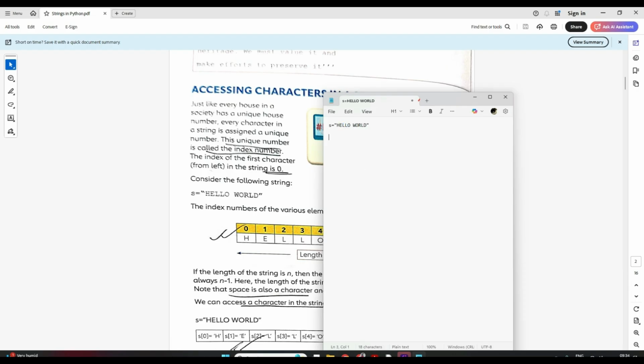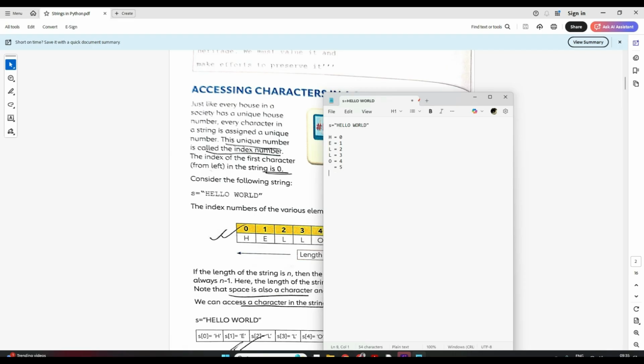So here my starting H is at index 0, then E is at index 1, then L is at index 2, then the second L is at index 3, O is at index 4. Then this space is also given an index.